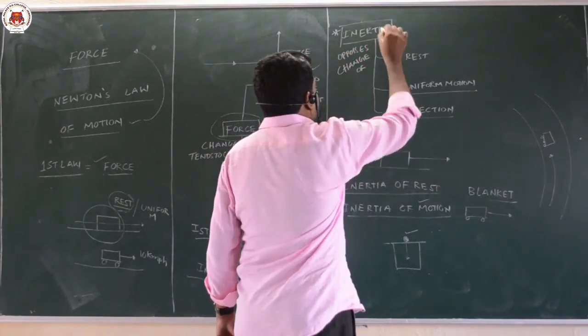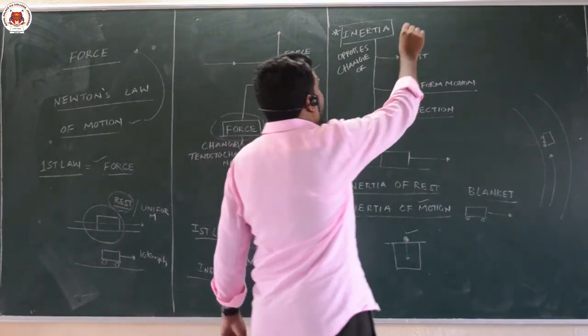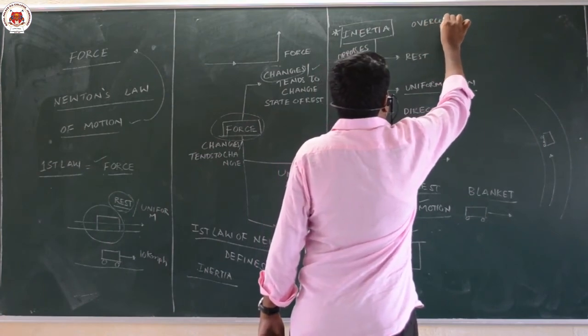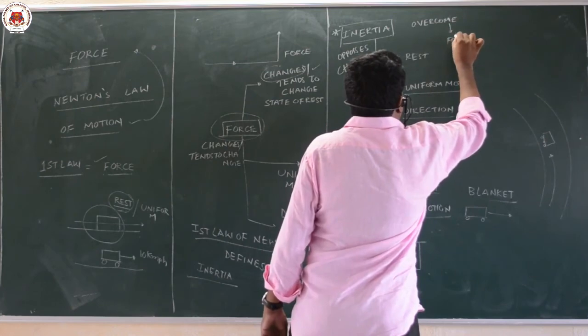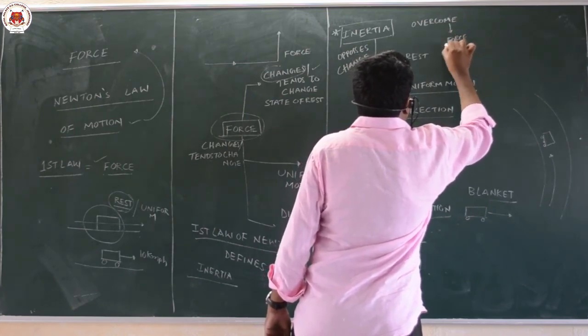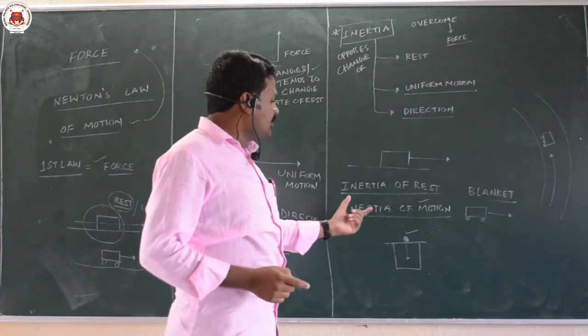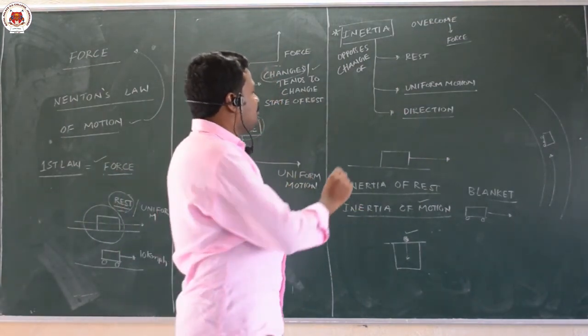So inertia is an inherent property. In order to overcome inertia, we apply force. In order to change the state of rest of the body, we apply force. In order to overcome the inertia, we are going to apply the force. So this is what Newton's first law is about.